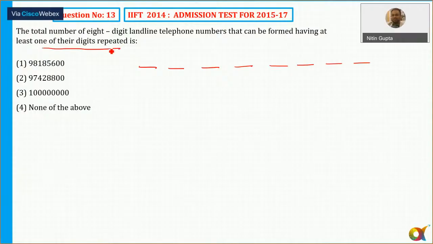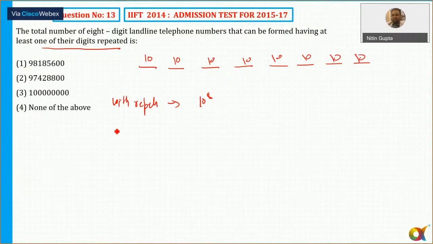So at least one of their digits repeated. I will calculate two things, with repetition and no repetition. First of all, with repetition. First got 10 choices. Remember, it's not a number, it's a telephone number. So the starting digit can be 0 also. So each and every place has got 10 choices. So with repetition, 10 to the power 8.